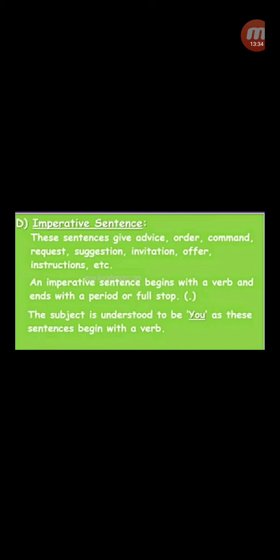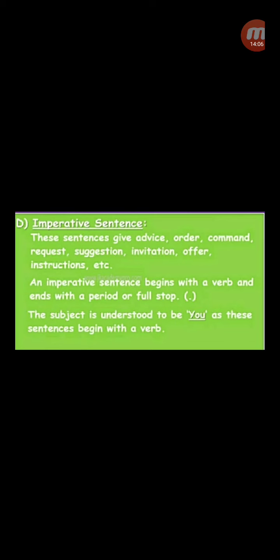And if it's a command or a sentence is said forcefully, it ends with an exclamatory point. But while speaking this sentence, children, automatically the facial expression changes. An imperative sentence begins with a verb and ends with a period or a full stop.